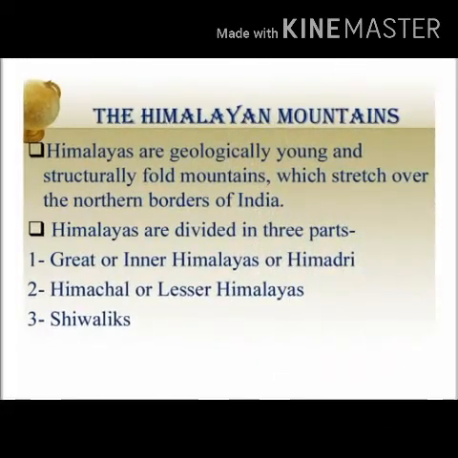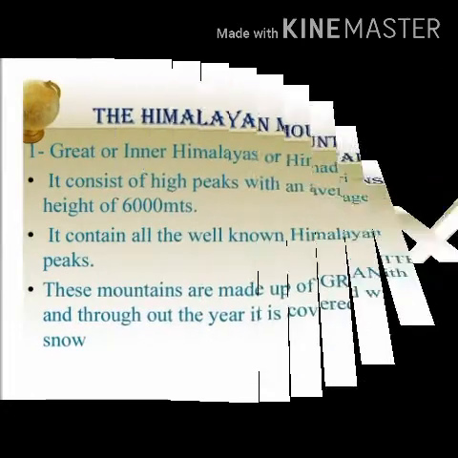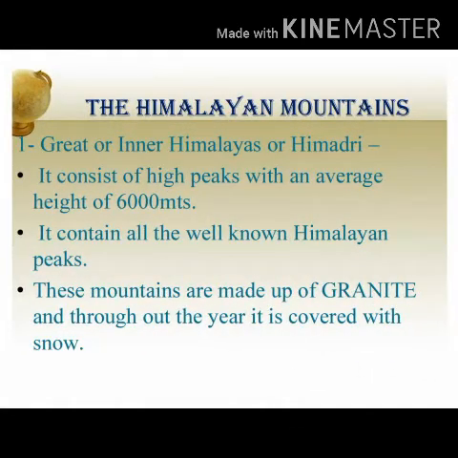The Himalayan mountains. Himalayas are divided into three parts. First is the Great or Inner Himalayas, or we also say Himadri. Second, Himachal or Lesser Himalayas, and third is Shivaliks. First one, Great or Inner Himalayas or Himadri.